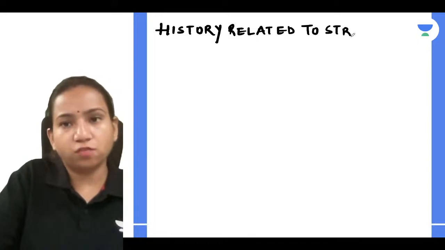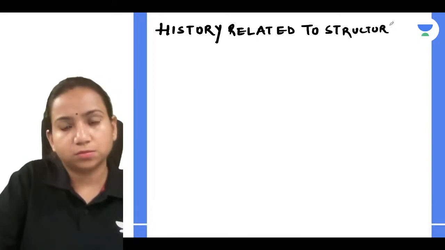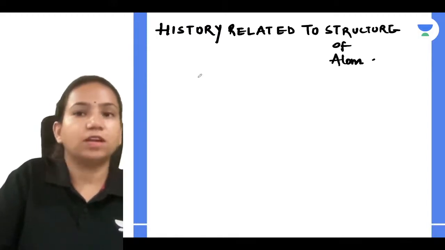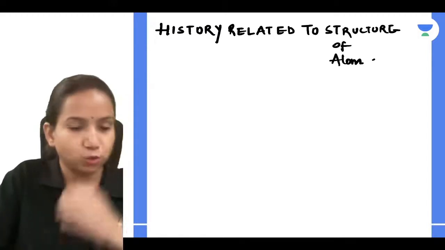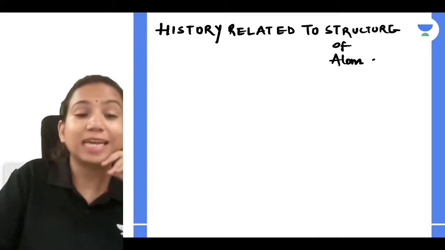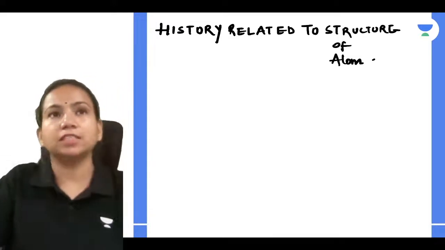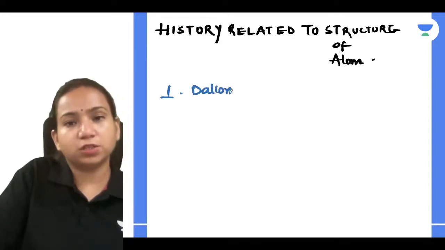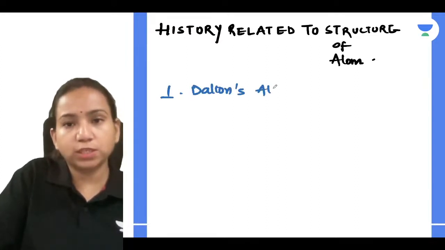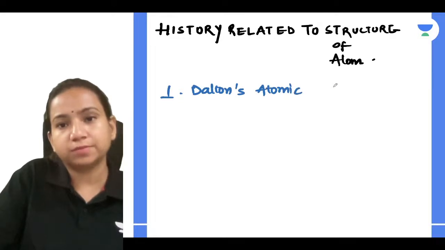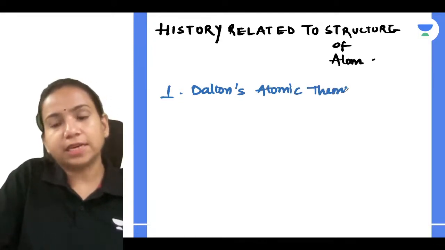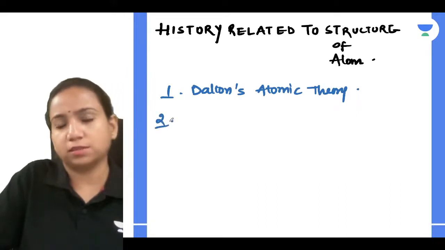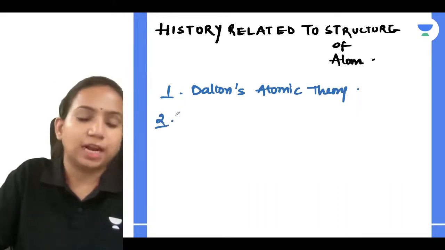The first scientist who ever gave us the idea about the structure of the atom is Dalton, who gave Dalton's atomic theory. Everyone knows what Dalton's atomic theory is, guys? What did Dalton say, and what was the limitation of it?